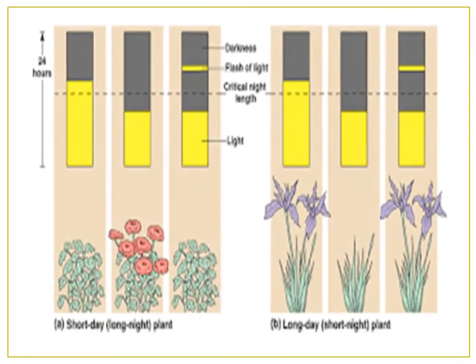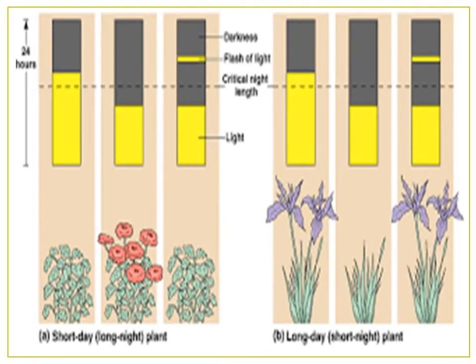See the picturization, how it is shown with yellow according to 24 hours. Yellow is the light in the picture, then there is a line dividing it, critical light length, flash of light, a little small yellow part of it, and the darkness. In that way we see the short day long night plant and the long day short night plant, how it grows and the features of it.